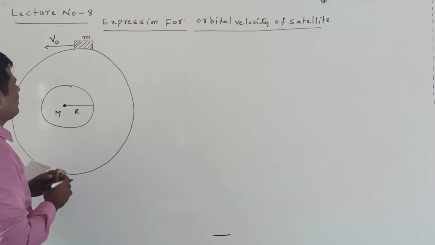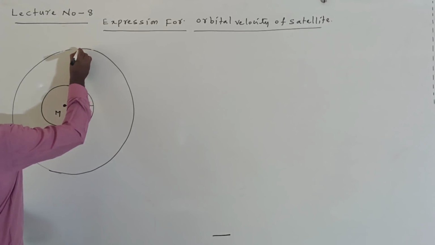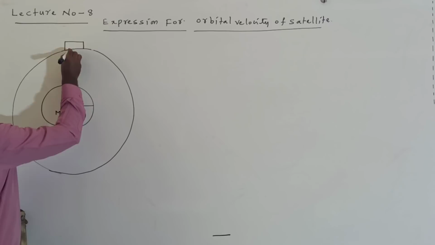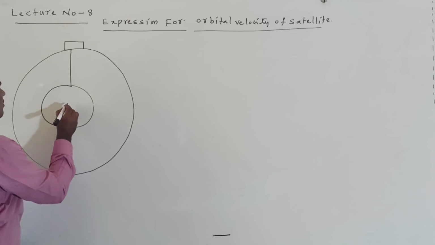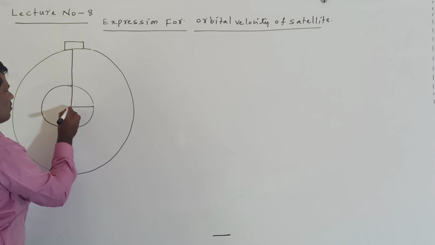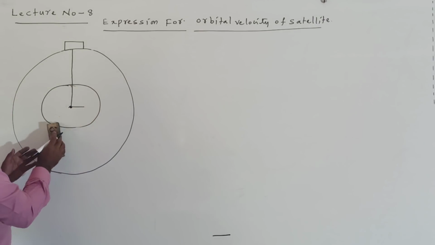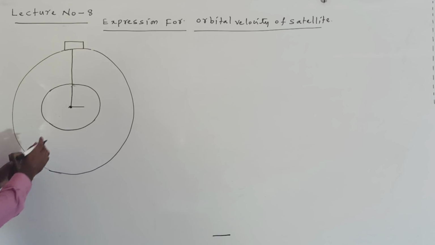Now this is the center of the earth. This is the radius of the earth, and this is also the radius of the earth.